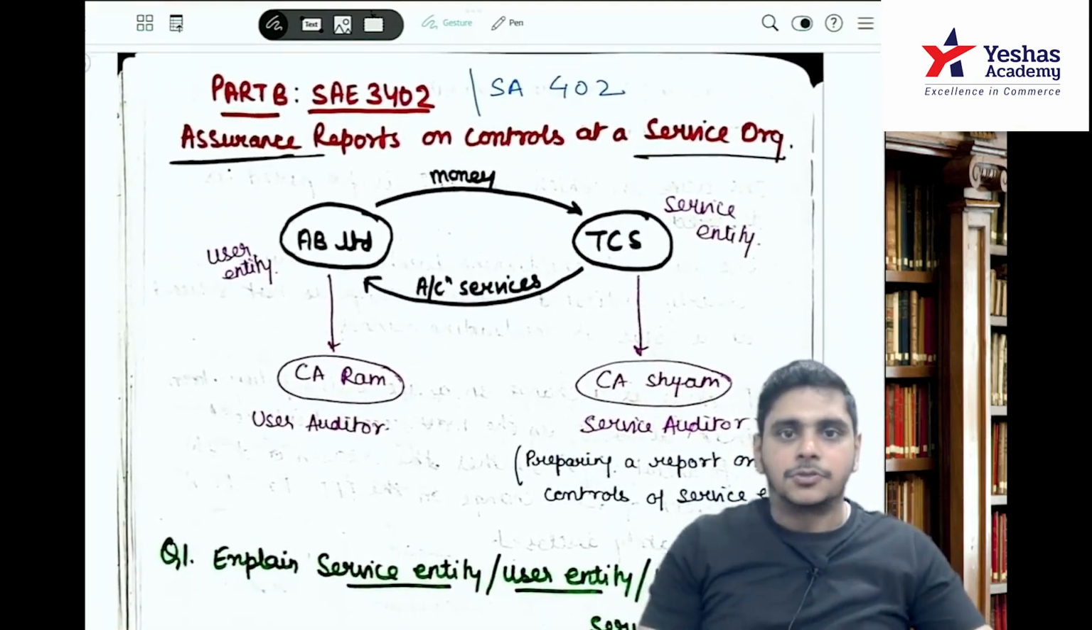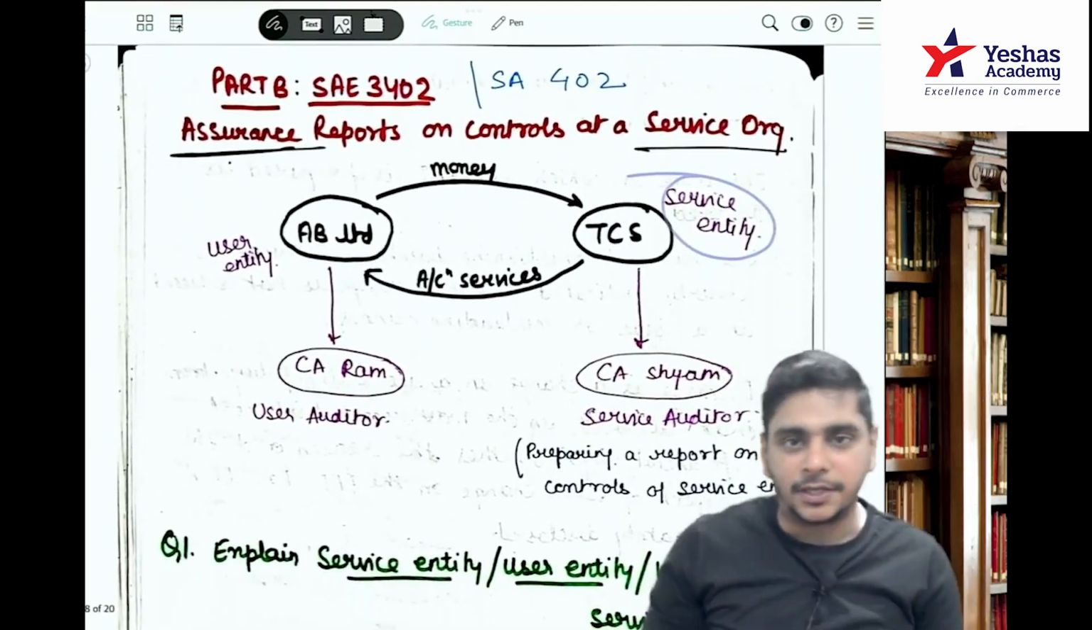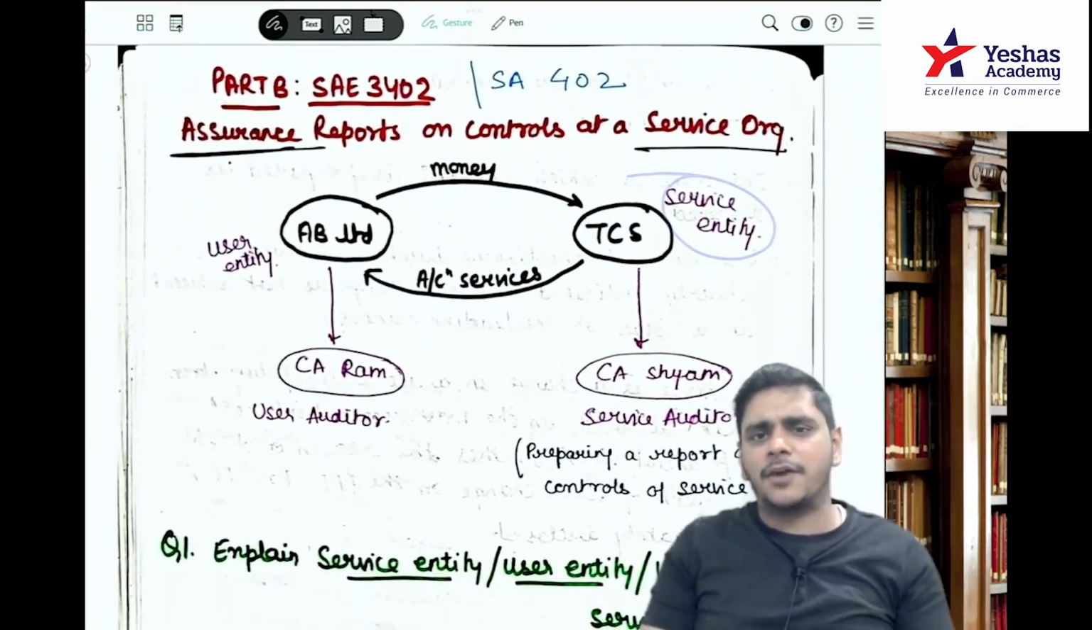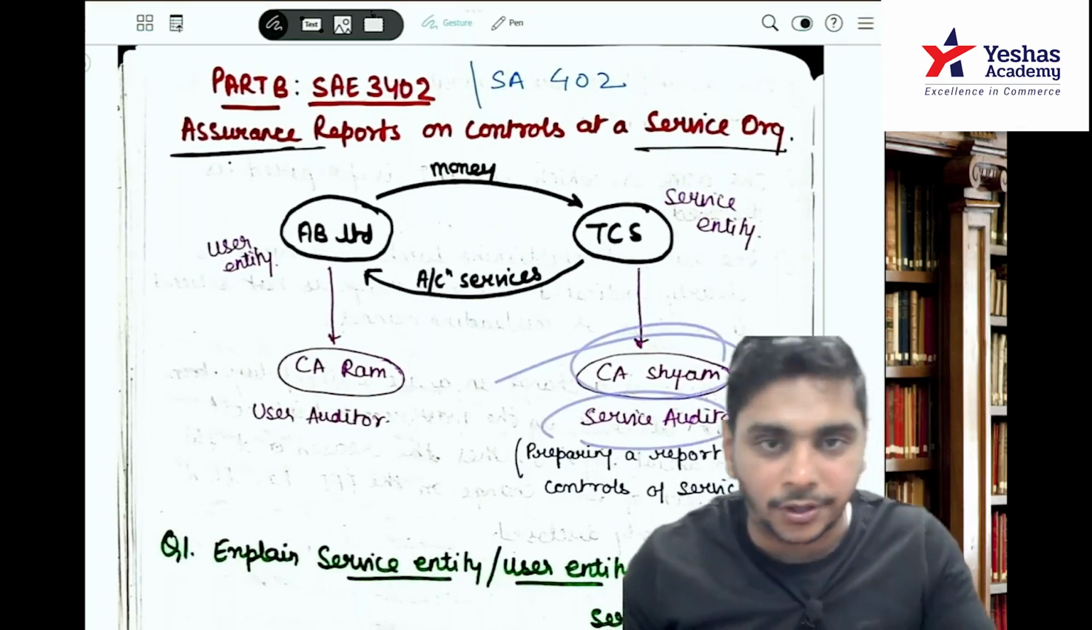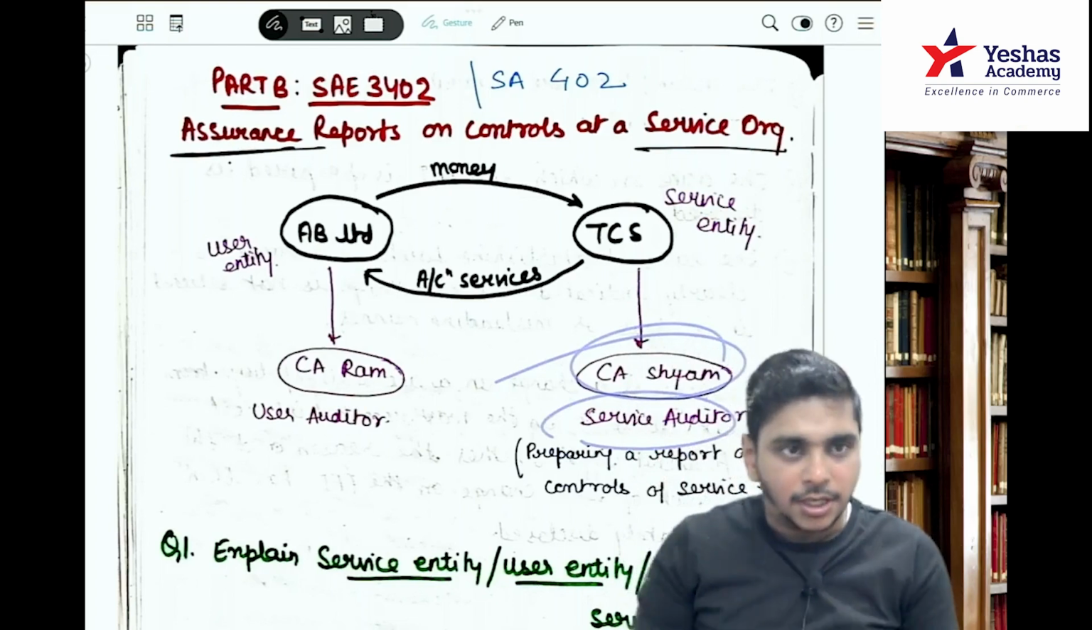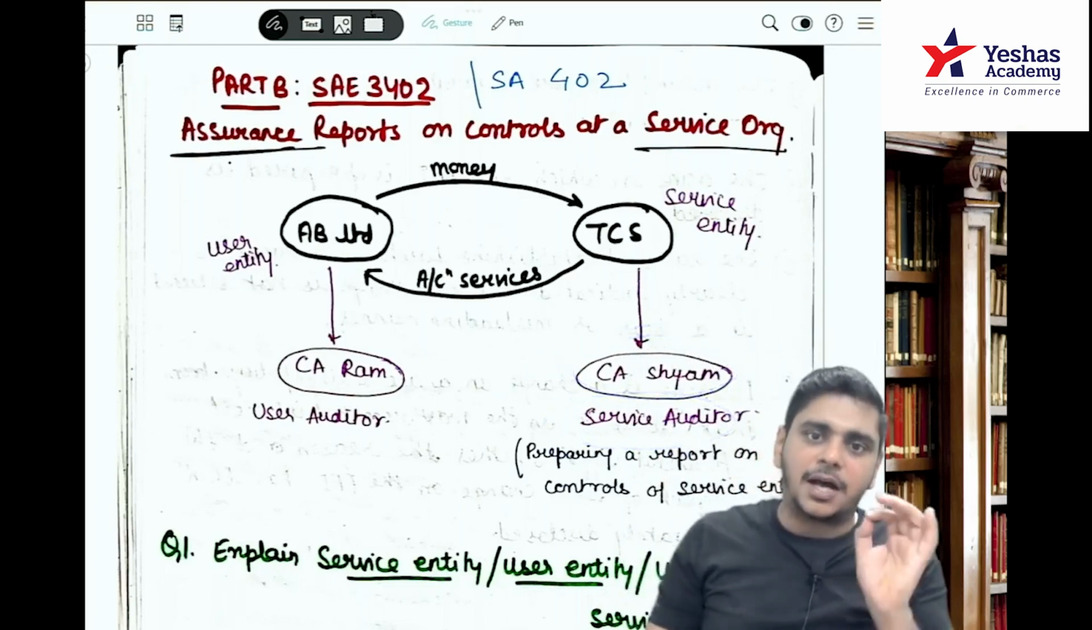So TCS is called the service entity. And there would be an auditor of TCS, called CA Sham. He is called the service auditor.